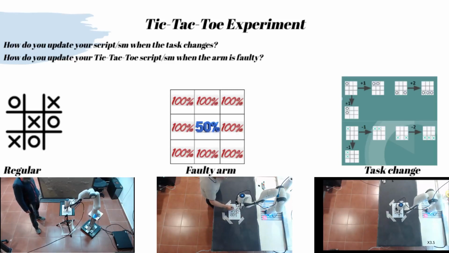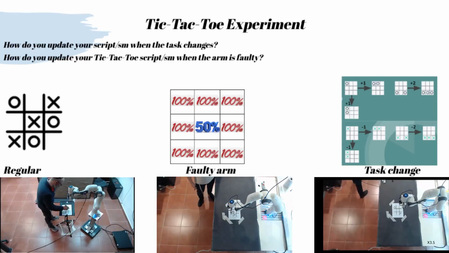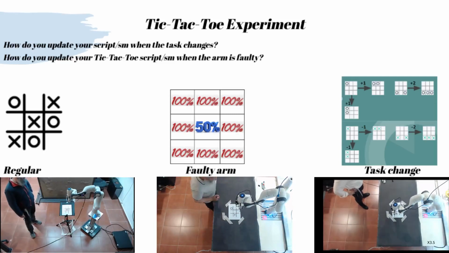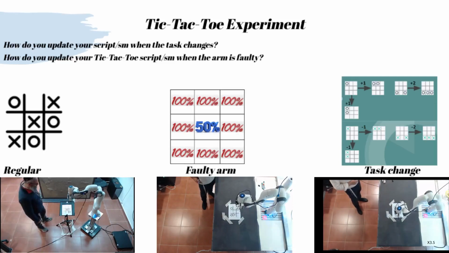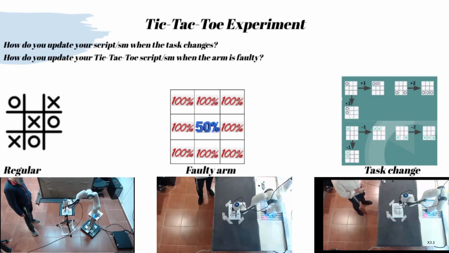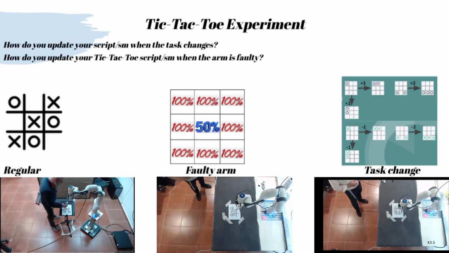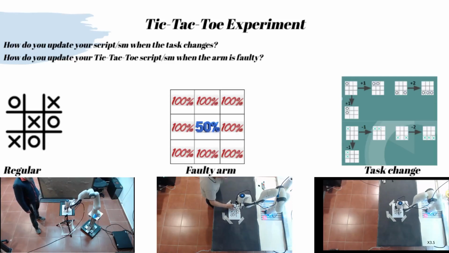Now suppose the arm is faulty and succeeds marking the center square only 50% of the time. If it fails, the turn passes to the human. The AOS easily handles this by simply changing the draw skill SD file to capture this stochastic effect. We see its behavior in the center. However, updating a script to properly address this probabilistic effect is not trivial. In the right video, we changed the game so that marking cells adjacent to marked corner cells rewards a player with a point. We only need to change the EF file reward model, yet manually writing a script to win such a game is not trivial.